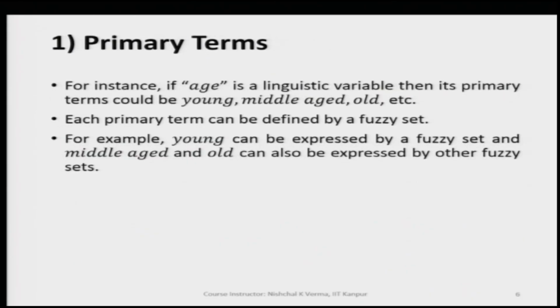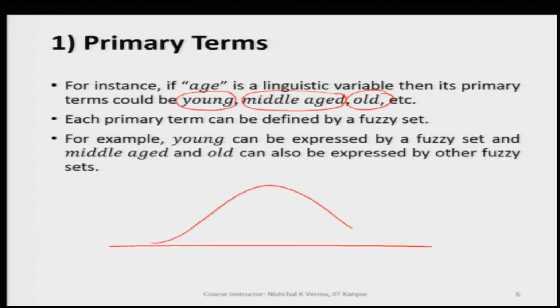If we talk of the primary terms, let us say the age, which we already took in the beginning as the linguistic variable, then its primary term could be young, as I had already mentioned, and middle age can also be one of the linguistic values. Similarly, old. We have already seen that we have three fuzzy regions.